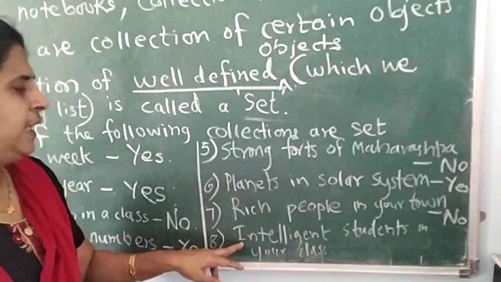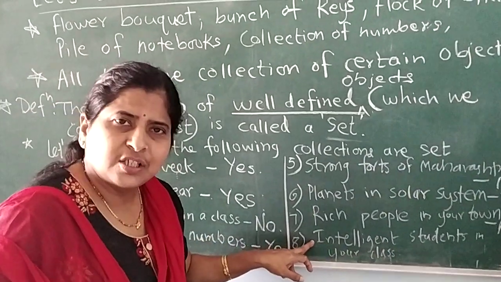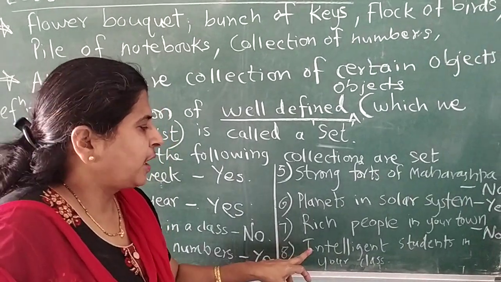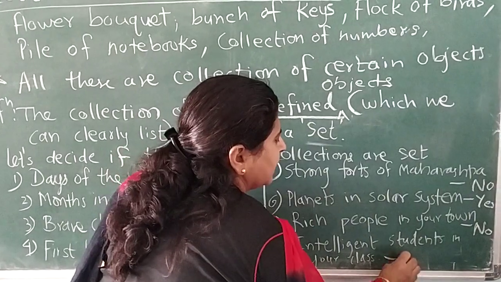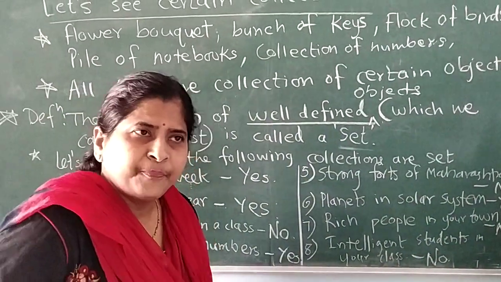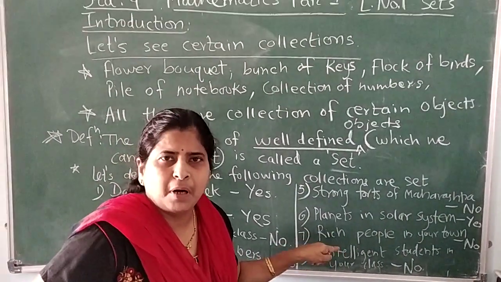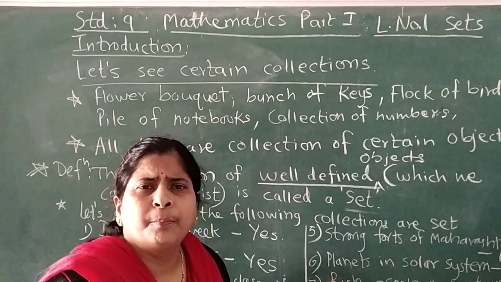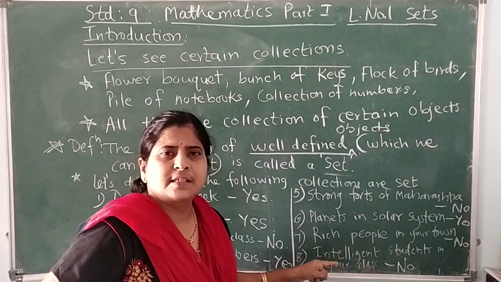Intelligent students in your class. Again, being intelligent is a relative concept. That's why you can never define this in a proper way. So this is not a set. Instead of intelligent students, if we say students who score more than 80% marks in their annual exam or in any one particular subject, if we define it like this, we can say it is a set.